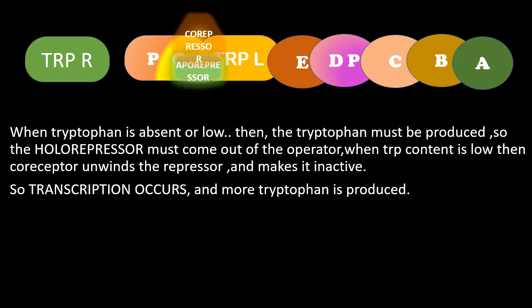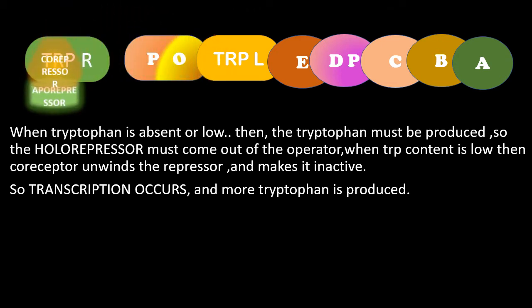What is the co-repressor? It is the tryptophan. When tryptophan is low, the co-repressor will not be there, so the aporepressor will be in an inactive condition. So they will move away from the operator. It unwinds from the operator and makes the complex inactive. So the transcription will occur and more tryptophan will be produced.